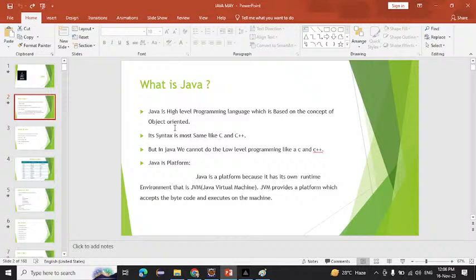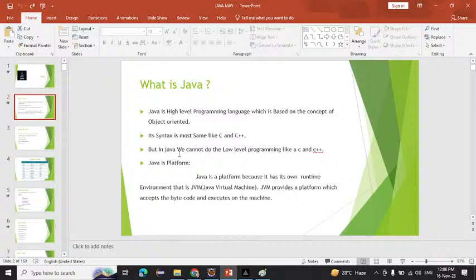What is meant by object oriented, we will see in an upcoming lecture. After that, its syntax is very similar to C and C++. Whoever knows C and C++ will find Java a little bit easy, because many syntaxes are the same. If you want to print or write anything, the same syntax is there in Java also. If you know C and C++, Java is easy for you.